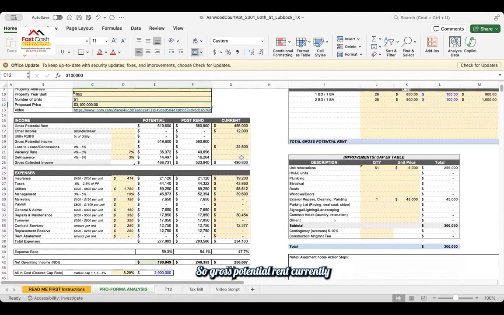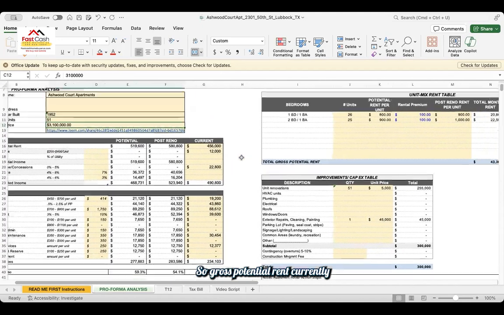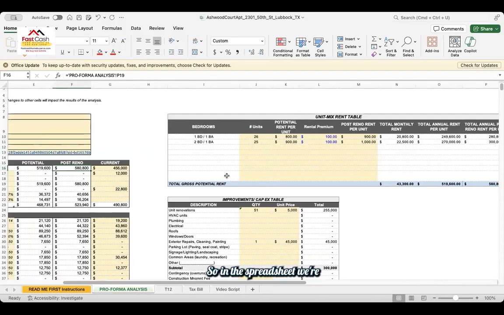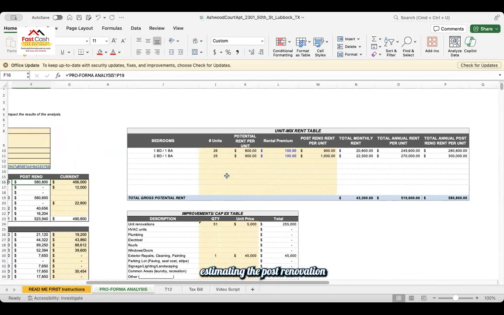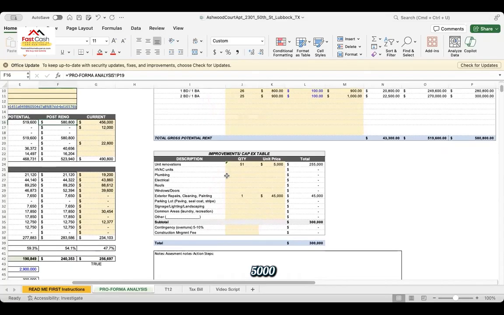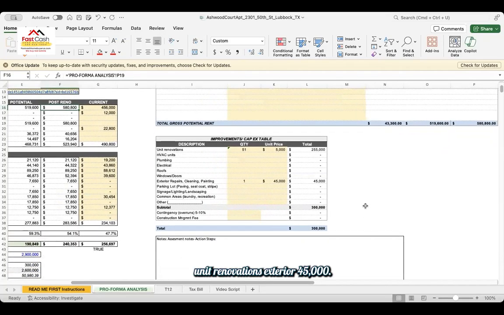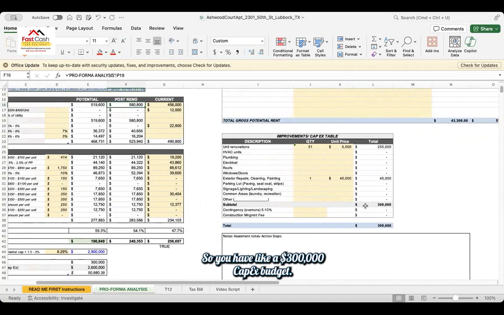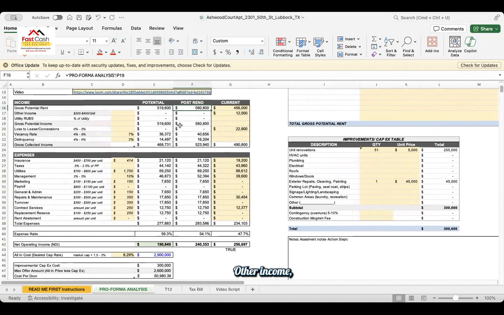So gross potential rent currently is 456, estimating at 580. That's a big difference. So in the spreadsheet, we're estimating the post renovation per unit is 900 and 1,000. Unit renovations 5,000, exterior 45,000. So you have like a $300,000 capex budget. Other income 12,000.